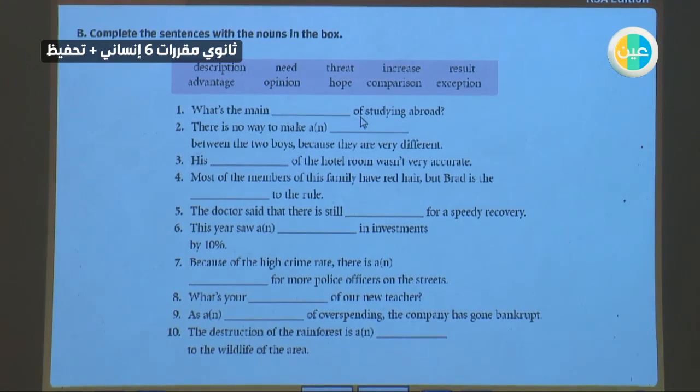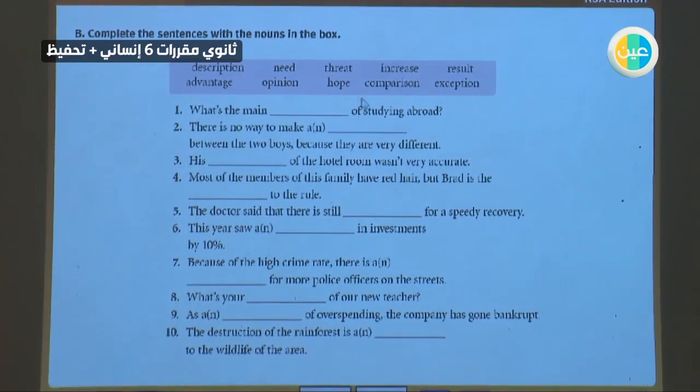Here we have description, need, threat, increase, result, advantage, opinion, hope, comparison, and exception. Okay. What is the meaning of studying abroad? For sure it will be the word with the preposition of: advantages. What is good about learning or studying abroad? Advantage. So advantage of.